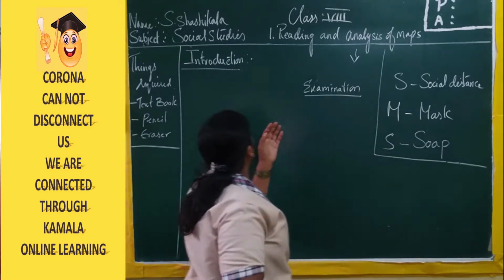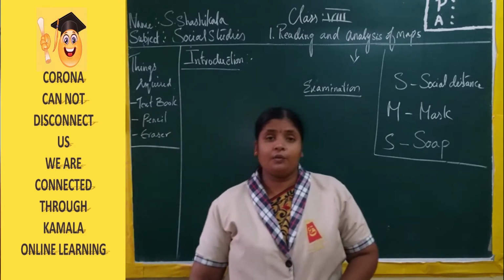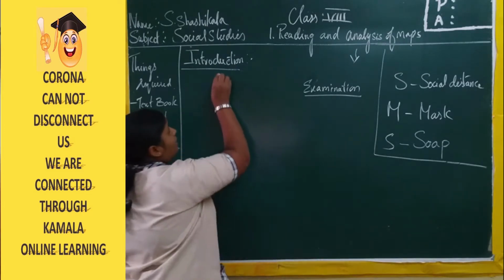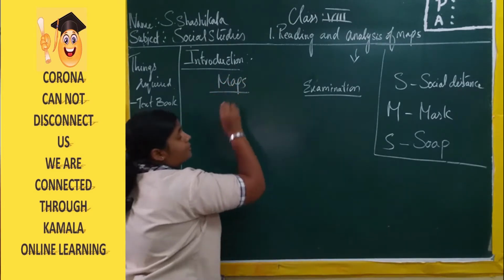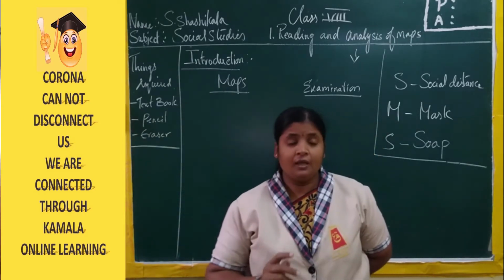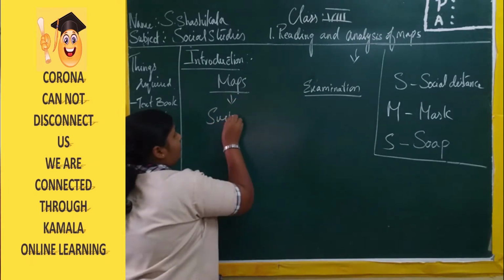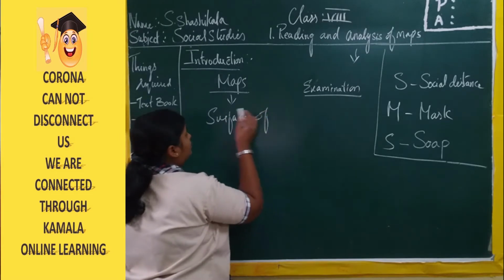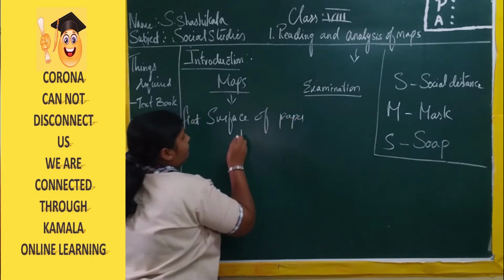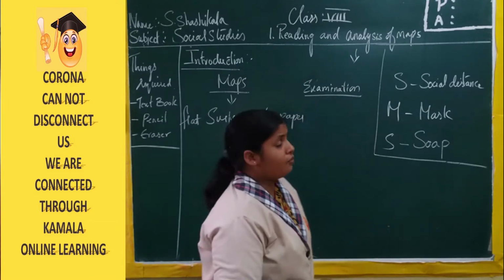Right? Now, before going to start the lesson, here we are going to recap what we have learned in our previous class, that is in our 7th class. In our 7th class, we have learned about the maps. What is a map? The representation of the earth on the flat surface of the paper. Now, how many types of maps are there? We have different types of maps.